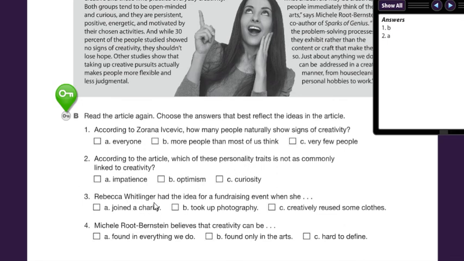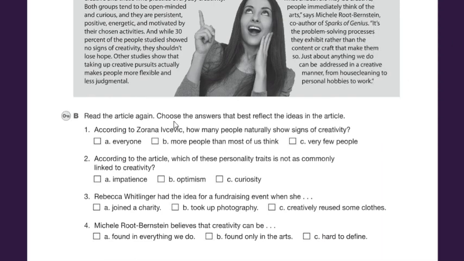Then Rebecca Rillinger had the idea for fundraising when she creatively reused some clothes. And number 4, Mitchell Ruth Bernstein believes that creativity can be found in everything we do.